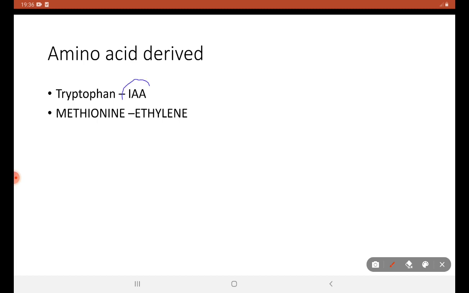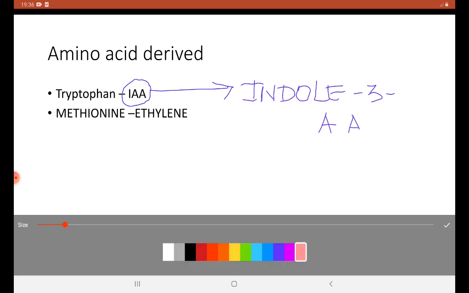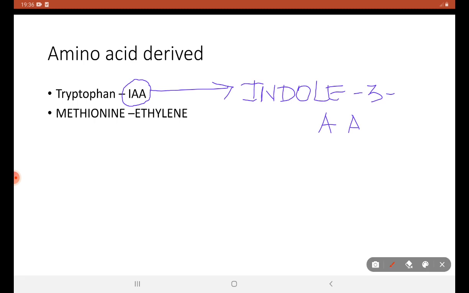IAA is nothing but indole 3 acetic acid, and it is derived from the precursor tryptophan. Tryptophan is an aromatic amino acid. So the precursor of auxin is tryptophan.